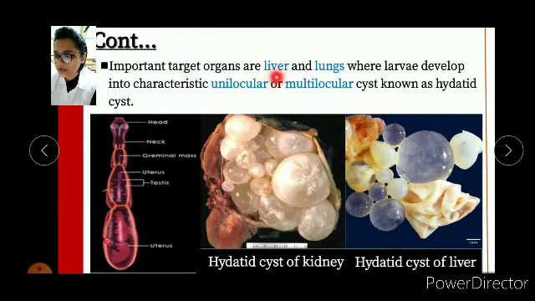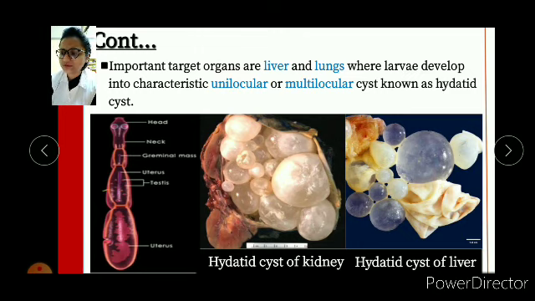Important target organs in this case are the liver and lungs, where larvae develop into characteristic unilocular and multilocular cysts known as the hydatid cyst. So what do you mean by unilocular or multilocular cyst?